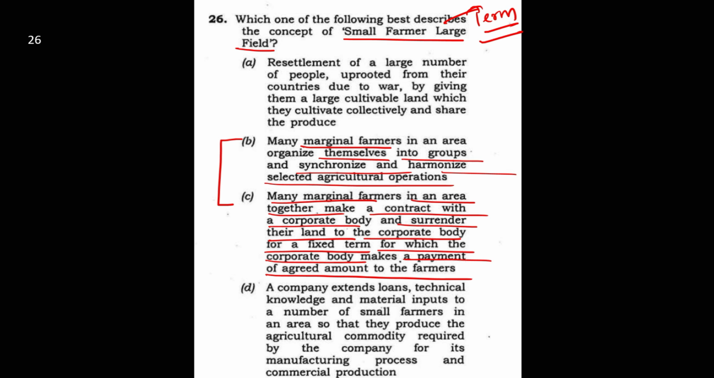Logic: any common sense person can easily say the answer is B, because the other is a negatively worded statement. Here it is saying that marginal farmers will give ownership of their land. They will surrender their land. Guys, farmers will never surrender their land to a corporate body. Common sense. So obviously the answer is option B.